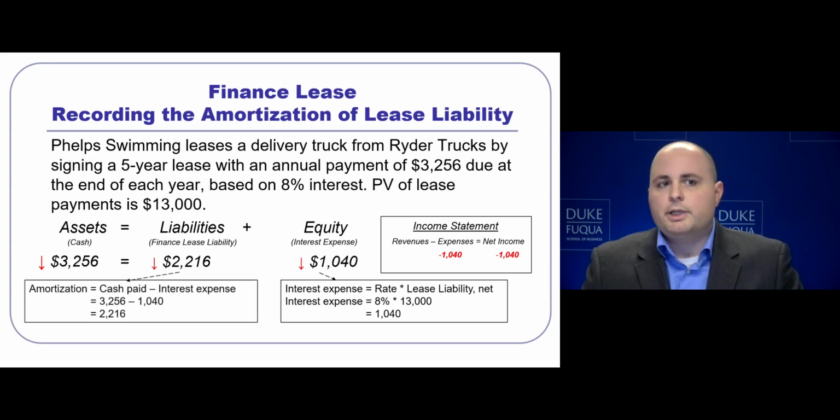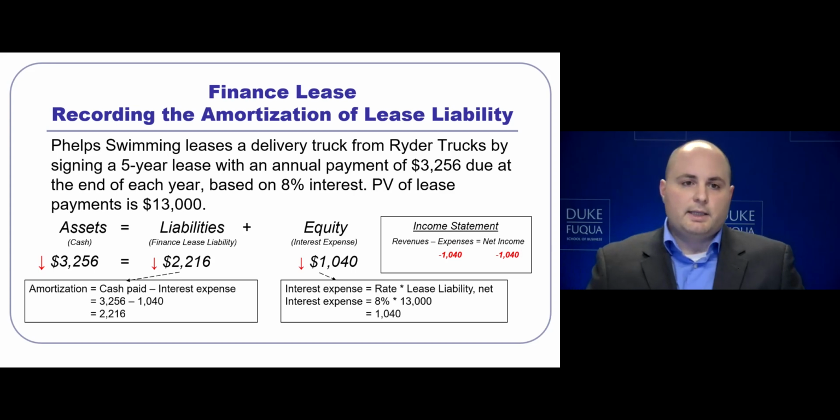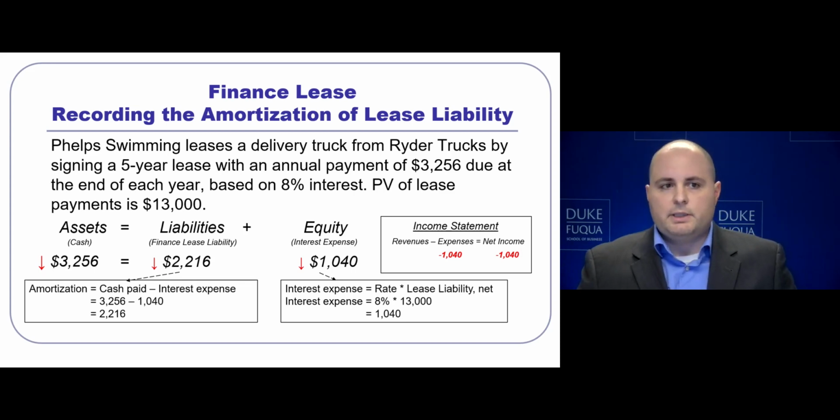In addition, we already know that we paid cash of $3,256. It was specified in the contract. To get the amortization of the lease liability, we simply take the cash that was paid to the lessor and remove from it the interest expense to get the principal that was paid back to the lessor. That amount is $2,216.